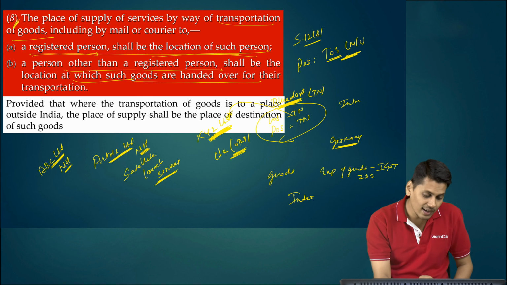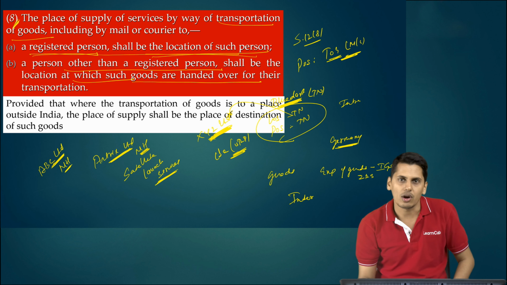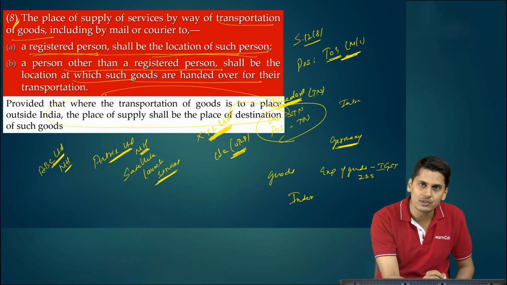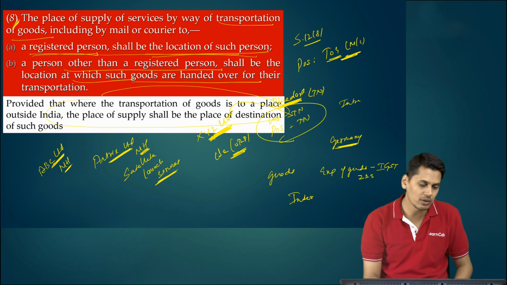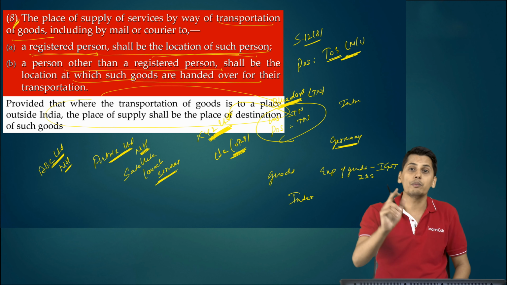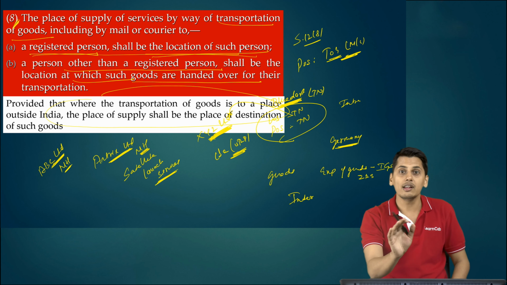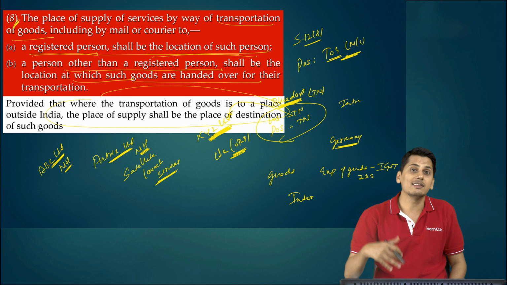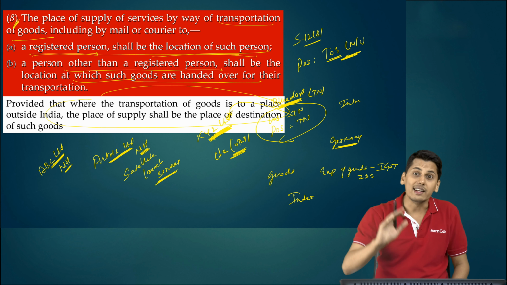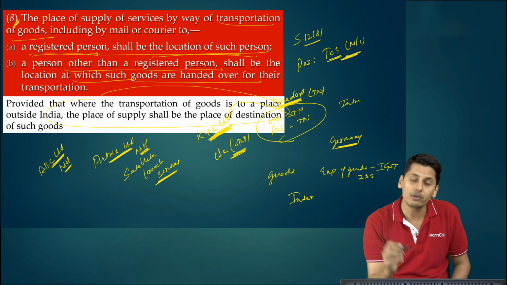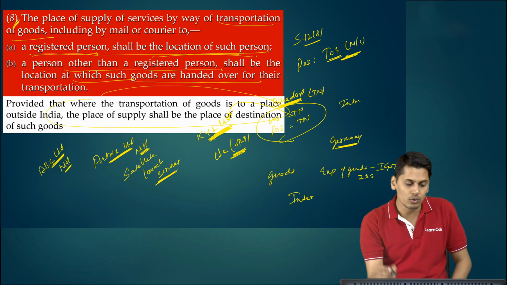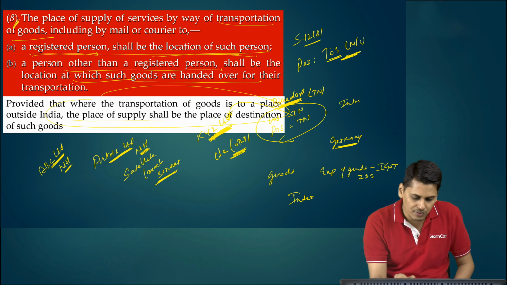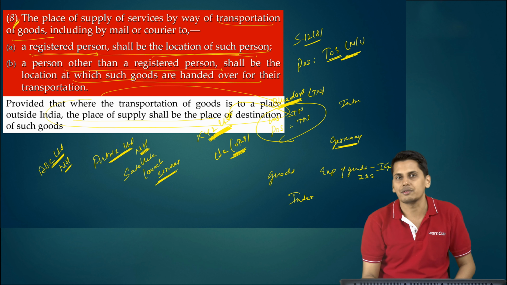So now friends, satellite launch services is also transportation of goods. Is it covered by this proviso? The answer is yes. The proviso tells you where the transportation of goods is to a place outside India. It doesn't tell you to a country outside India. Please be careful. In satellite launch services, you do not send the satellite to any other country. You are sending it to space. So the wordings they have carefully used is the transportation of goods is to a place outside India. Space is a place outside India. The place of supply shall be the place of destination of such goods.